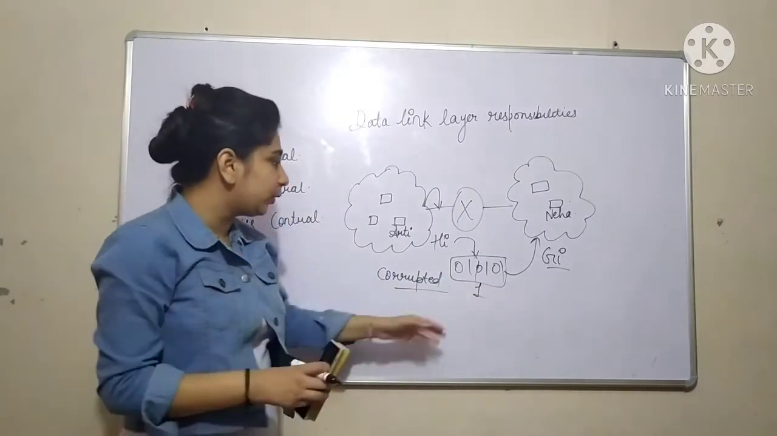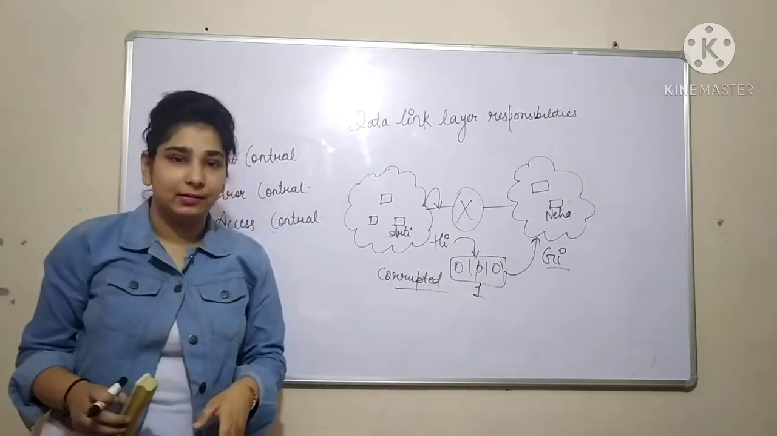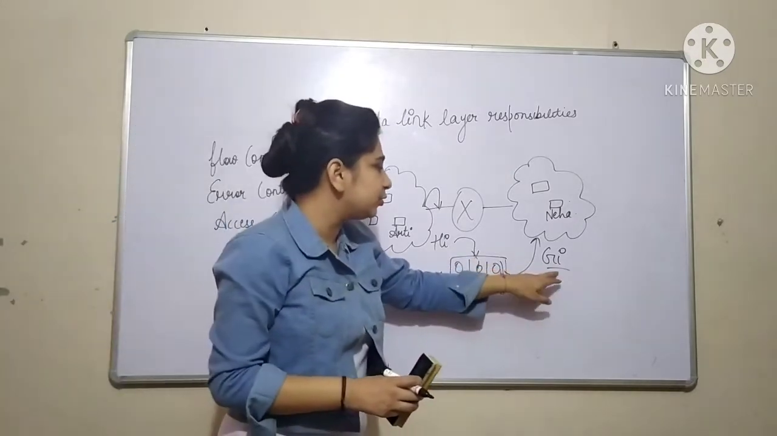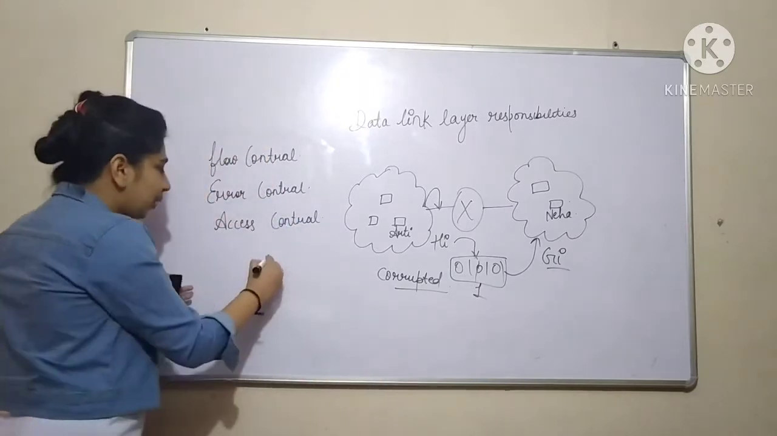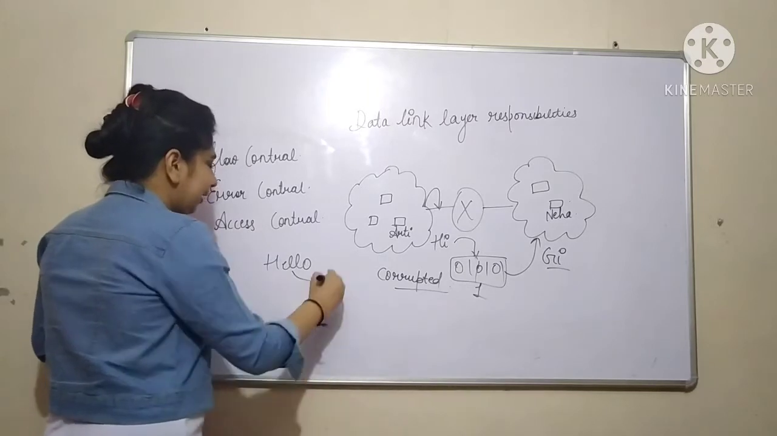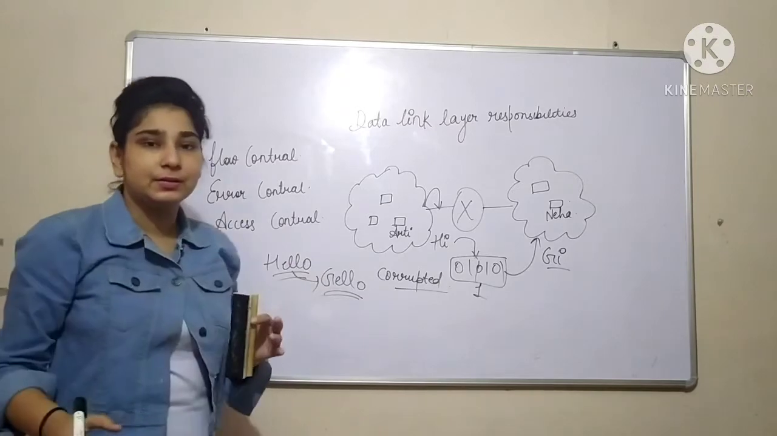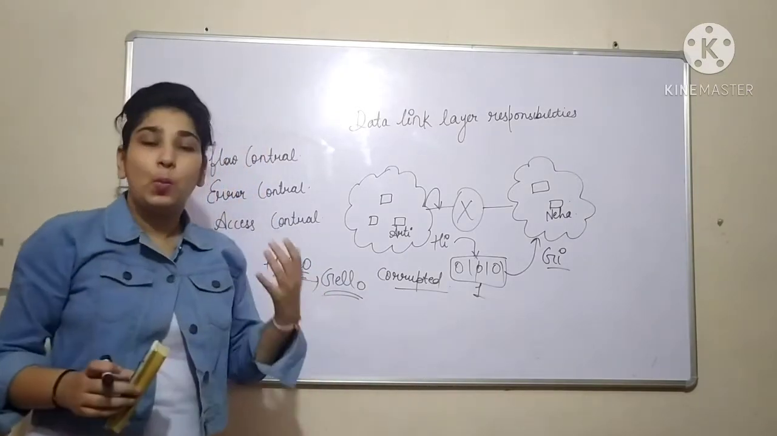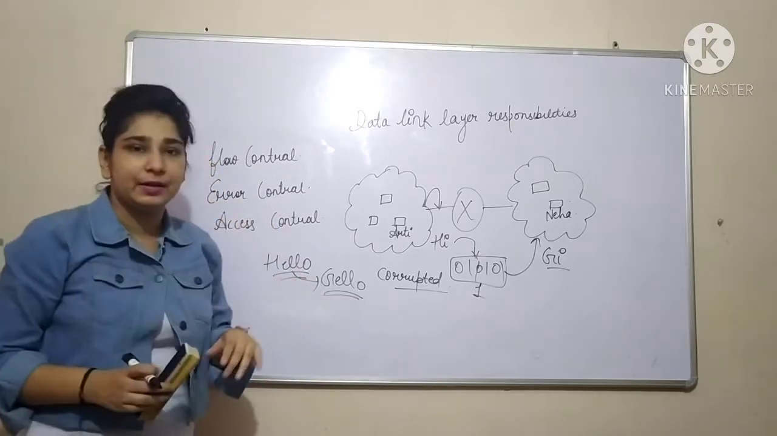There is an error occurring in your message when you are sending it on the channel. The original content of your message is changed to some other form. Have you ever seen on WhatsApp that you sent your friend "hello" and it got converted into something like "gallo"? No, we never see this kind of error in our network. Why? Because we are taking care of the errors. We are controlling the errors.